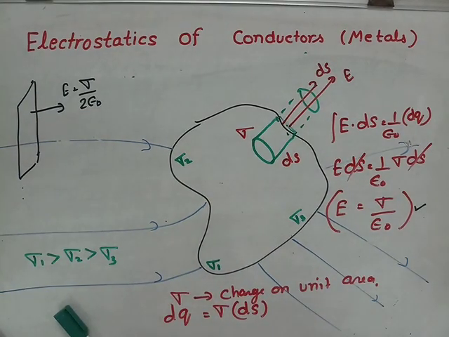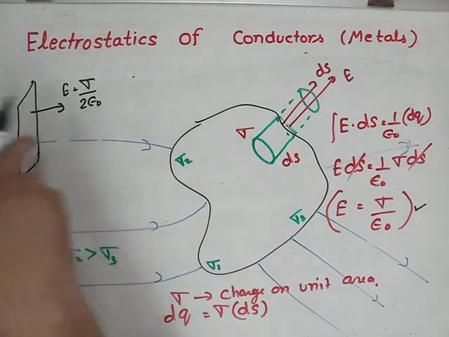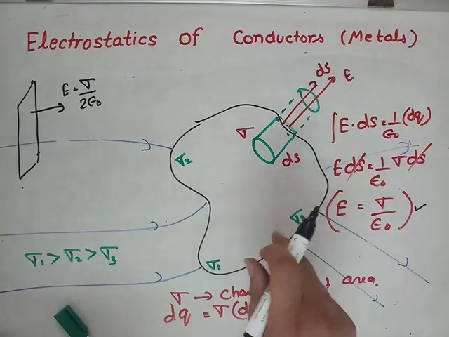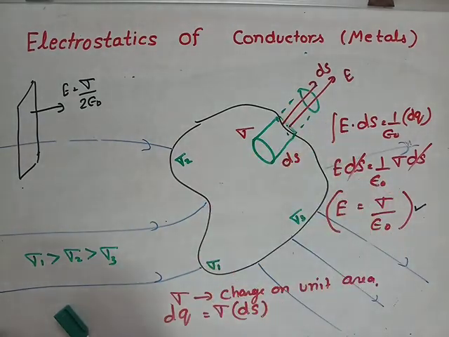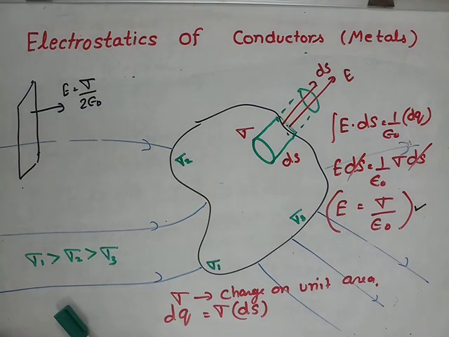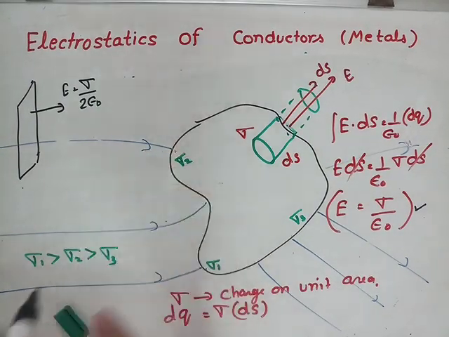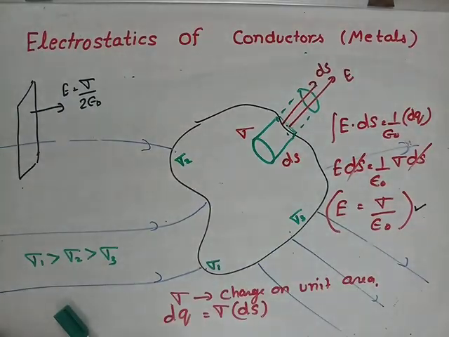In a thin sheet, we have to consider charge on both sides, but for a thick body, charge is on the surface, on one side. Therefore, greater the sigma, greater will be the electric field. This is the importance of sigma. That means electric field at this end is maximum, at this end it is lesser, and at this end it is minimum. If we note the value of sigma, we can find out the electric field.